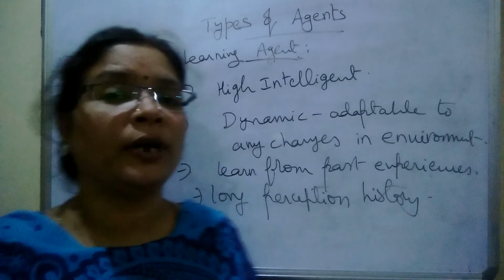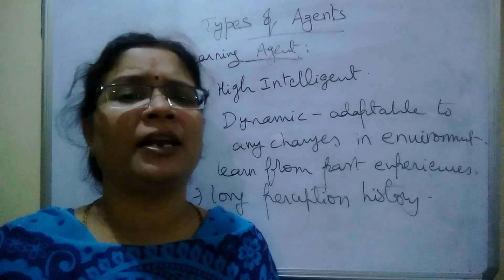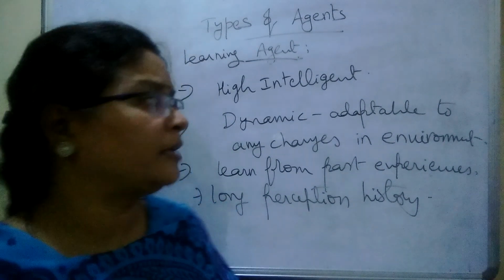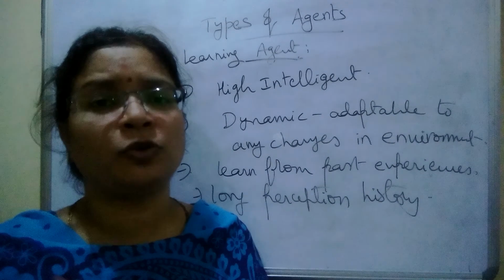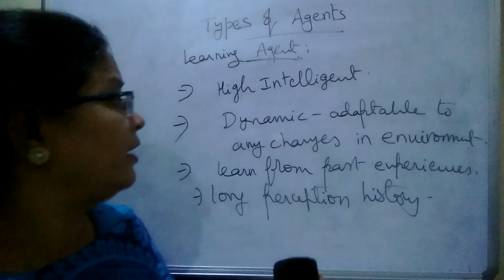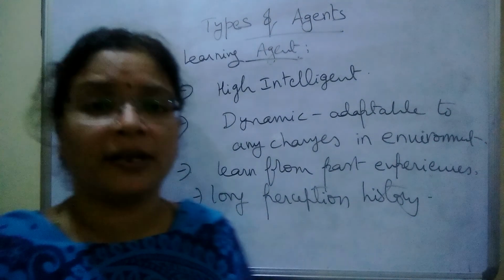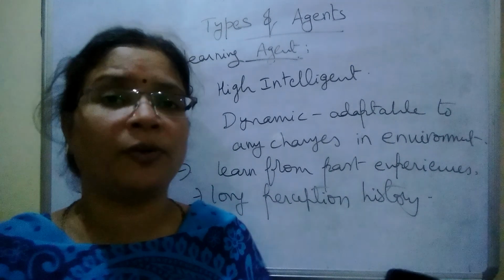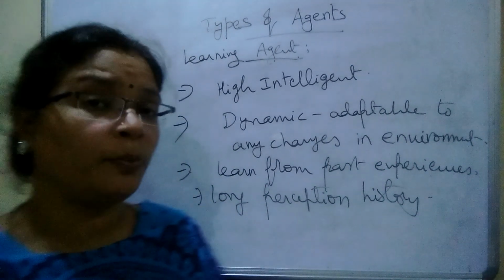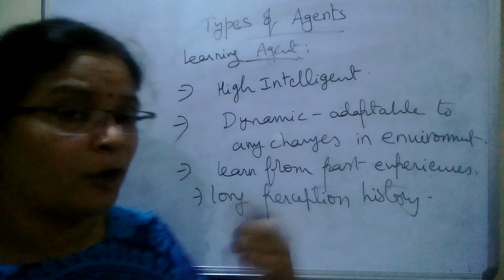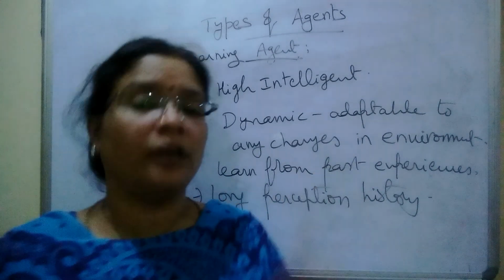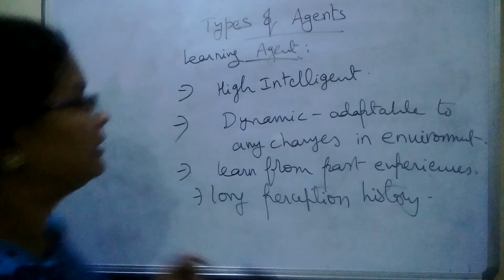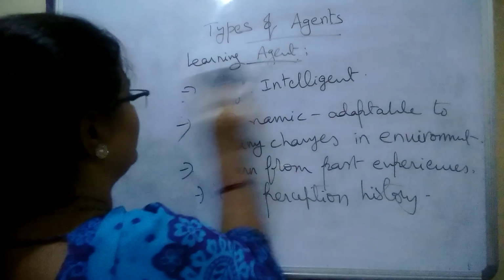It is adaptable to any kind of changes, highly dynamic, it can change itself from basic to advanced, from basic to highly intelligent, and learn from past experiences. In order to improve its own actions, it learns from the past. So like that, it's considered a highly intelligent agent.